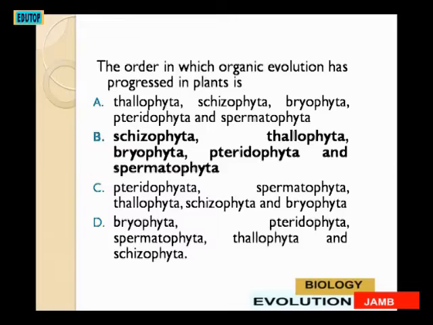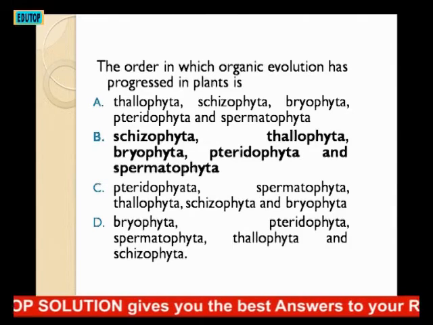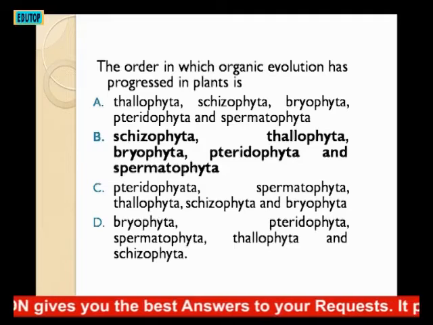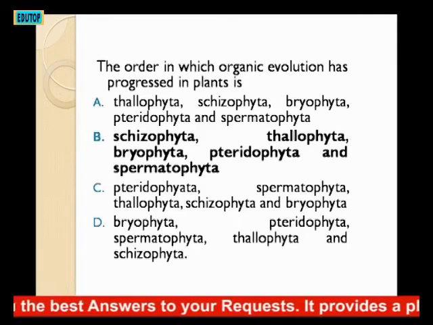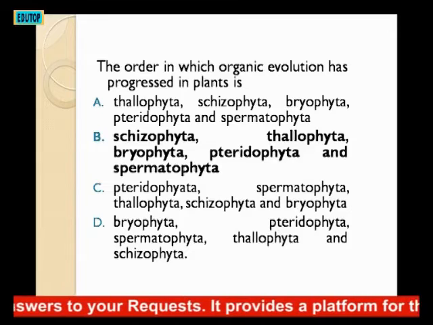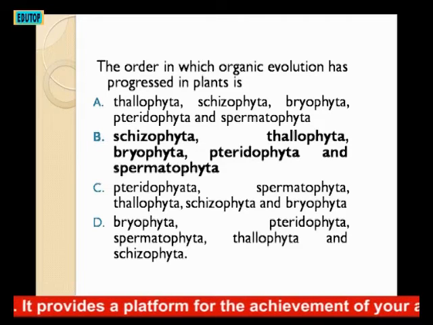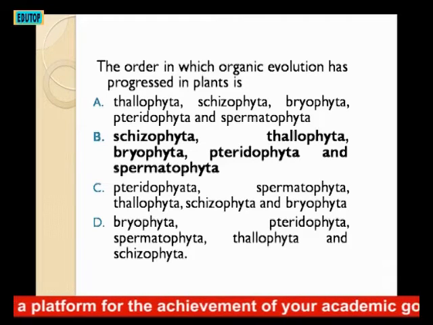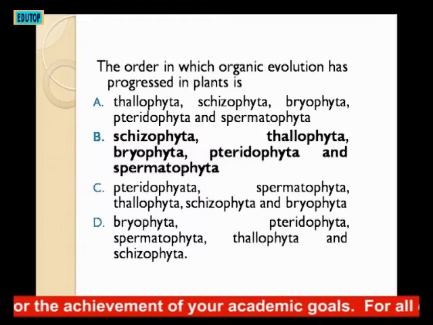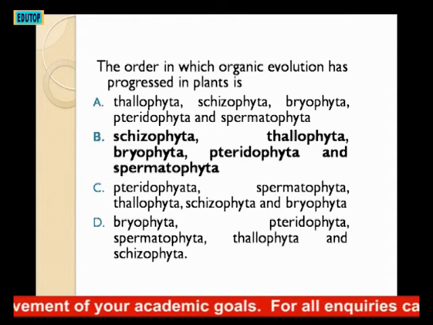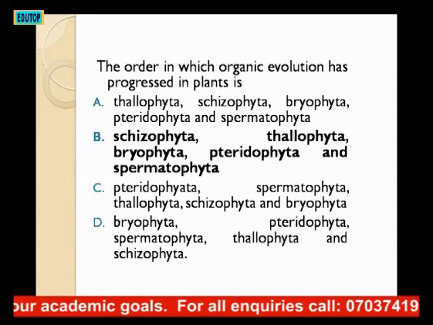Then the last question I will be considering under evolution. Among the following, the order in which organic evolution has progressed in plants is A. Thallophyta, Chaetophyta, Bryophyta, Pteridophyta, and Spermatophyta. B. Schizophyta, Thallophyta, Bryophyta, Pteridophyta, and Spermatophyta. C. Pteridophyta, Spermatophyta, Thallophyta, Schizophyta, and Bryophyta. D. Bryophyta, Pteridophyta, Spermatophyta, Thallophyta, and Schizophyta.